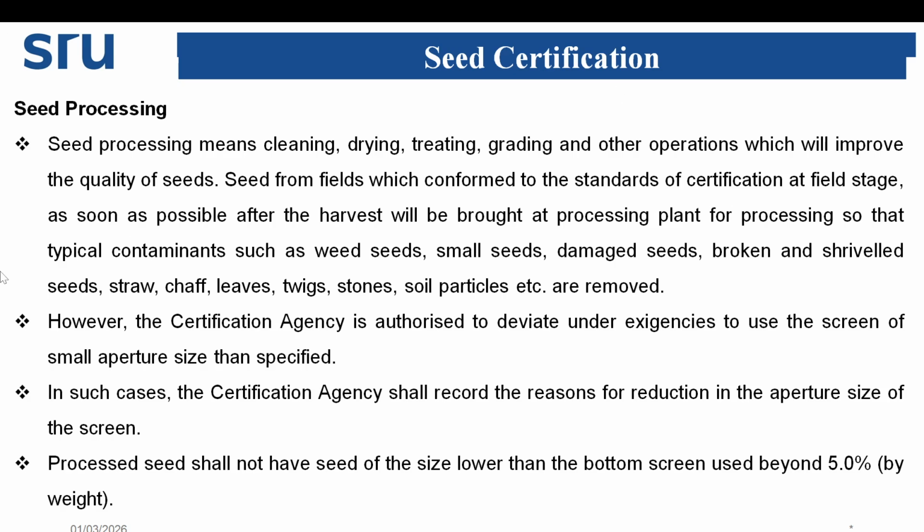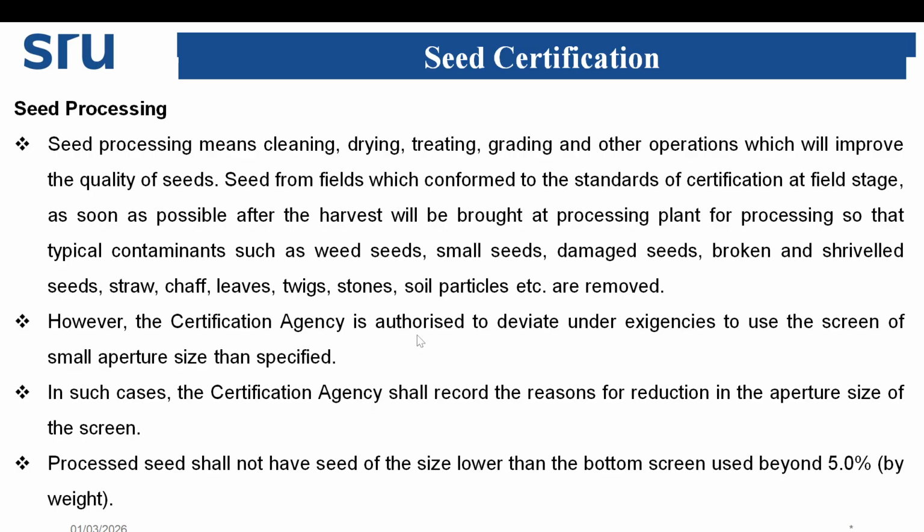Next, seed processing. Seed processing means cleaning, drying, treating, grading and other operations which will improve the quality of seeds. The seeds from fields which conform to the standards of certification at field stage, as soon as possible after the harvest, will be brought to the processing plant so that typical contaminants such as weed seed, small seed, damaged seed, broken and shriveled seed, straw, chaff, leaves, twigs, stones and soil particles are removed.